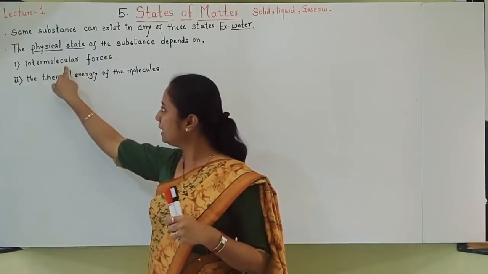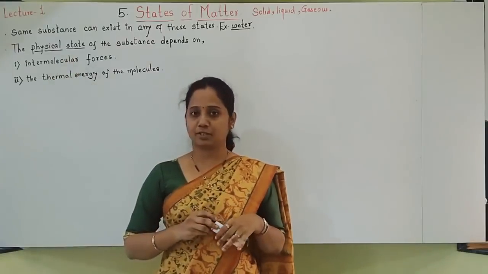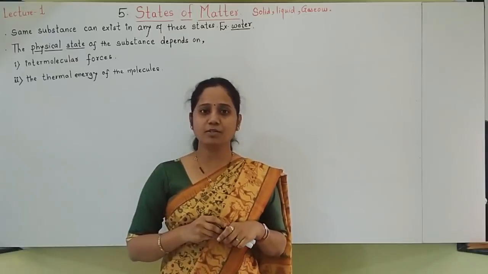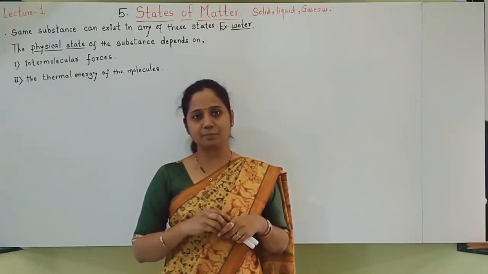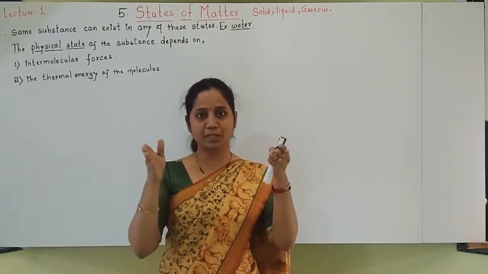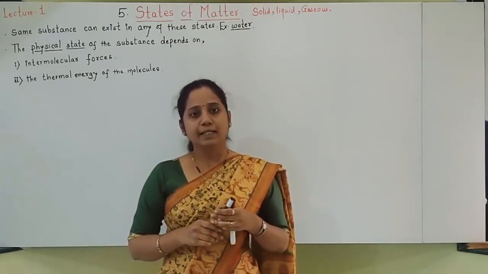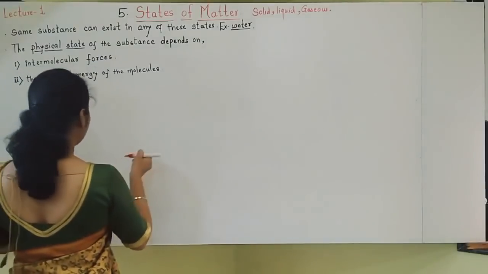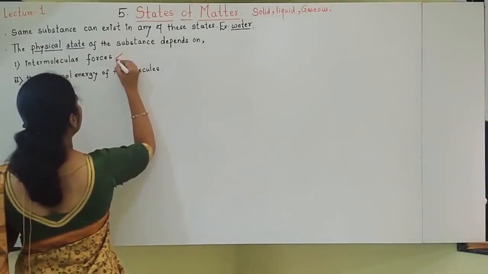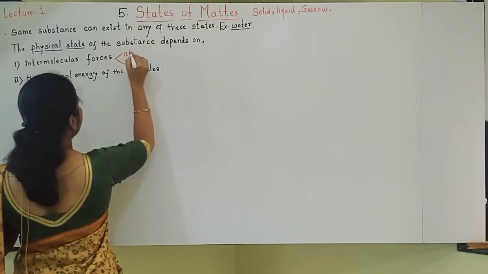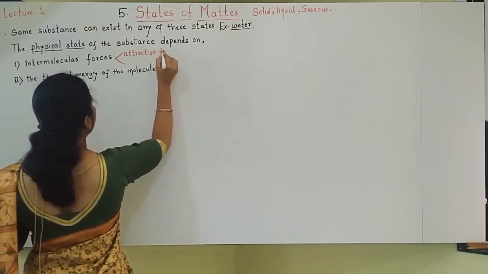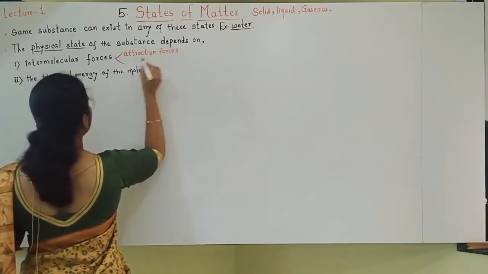So let us see intermolecular forces. The forces existing between various molecules are called intermolecular forces. These intermolecular forces can of course be forces of attraction, or they can be repulsion forces.